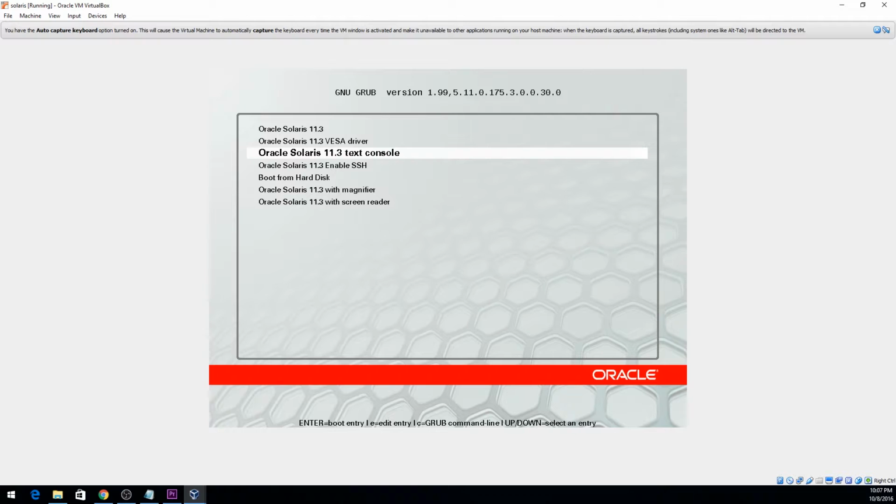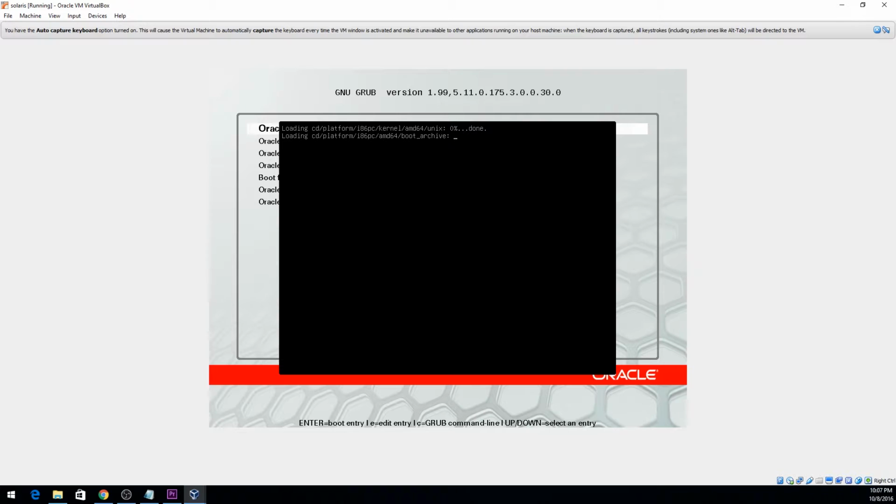Here, don't get fooled by this. This is not the text installer. This is actually an Oracle Solaris text console. You can log in here with the username and password jack. This is the default username and password for the Oracle Solaris Live CD.